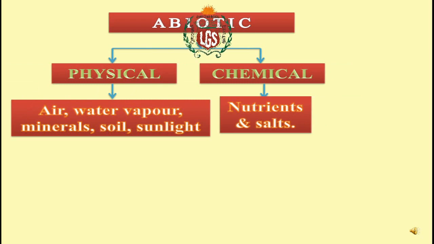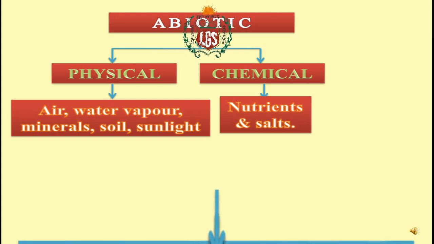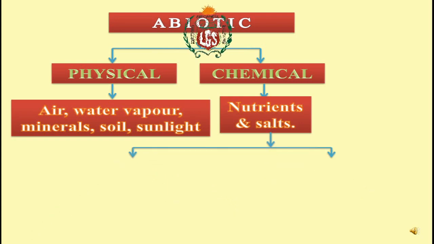Nutrients are nothing but those nutrients that we get from air, soil, water vapor, sunlight. Like from air, we get nitrogen, oxygen, carbon dioxide. These are nothing but nutrients. From soil, we get calcium, potassium, magnesium. These are nutrients for plants. Salts that we get from the soil are important for the growth and development of plants. So, chemical and physical components are a part of abiotic factors. Chemical components are further divided into two categories. One, organic, other, inorganic.